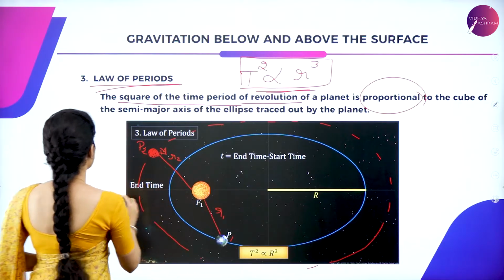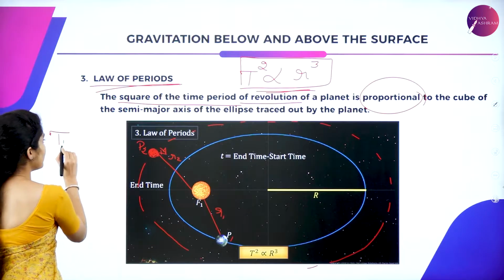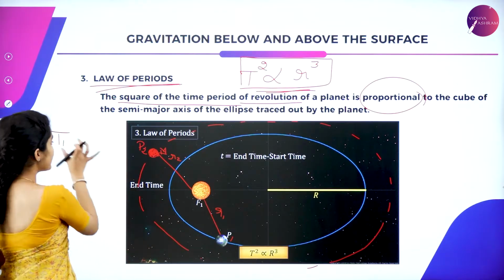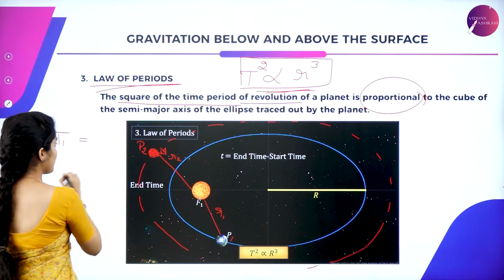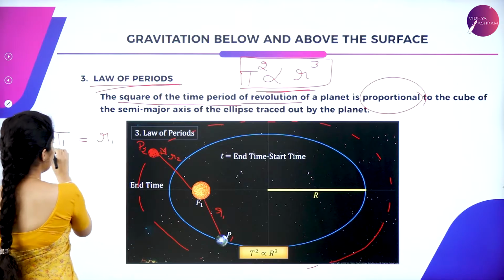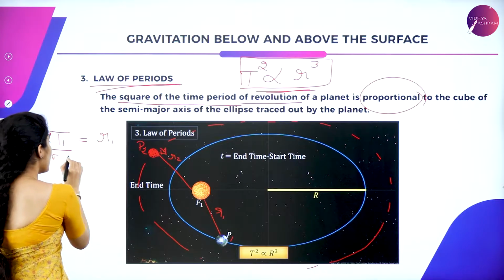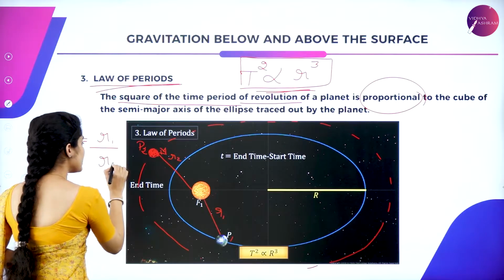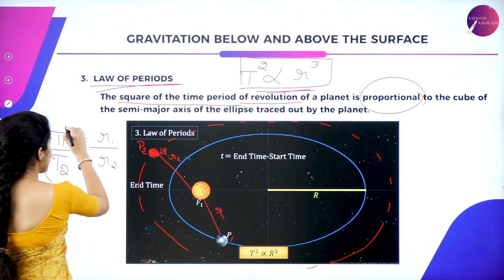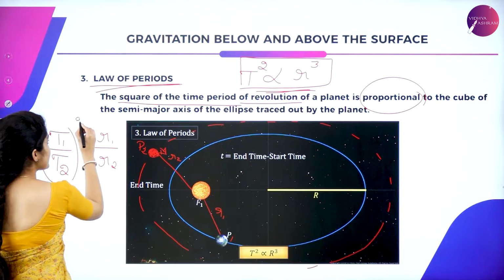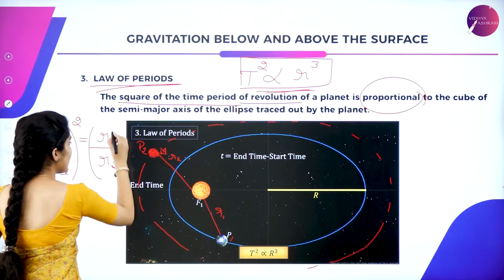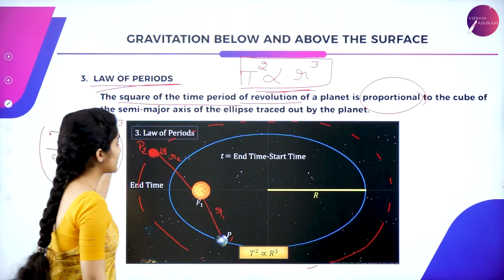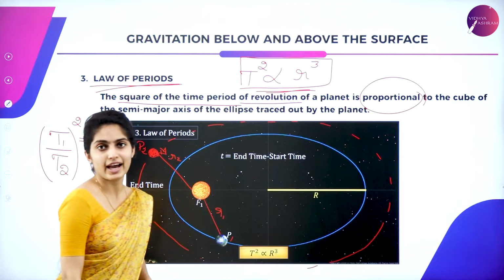Suppose you consider the time T1 of some planet, let us take Earth, and its radius R1, and you take the ratio with the time of the other planet and its radius. The time is squared, and the radius is cubed.